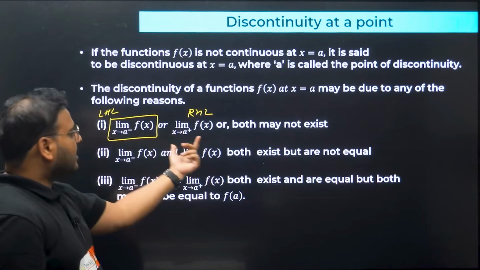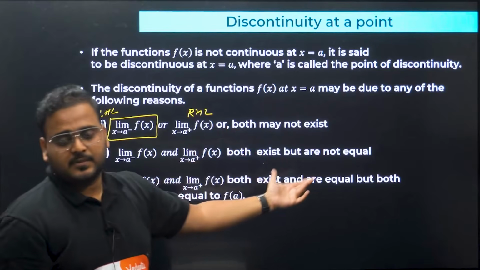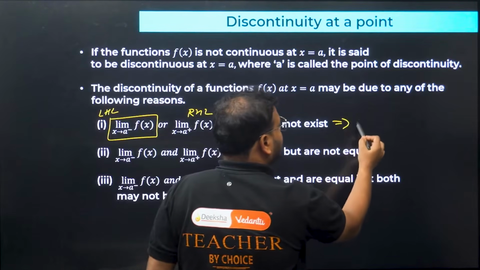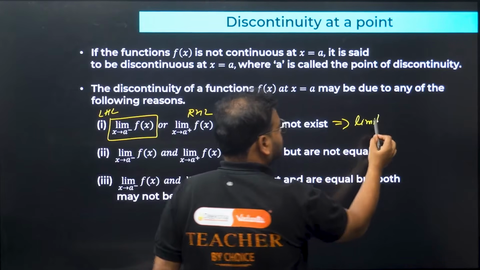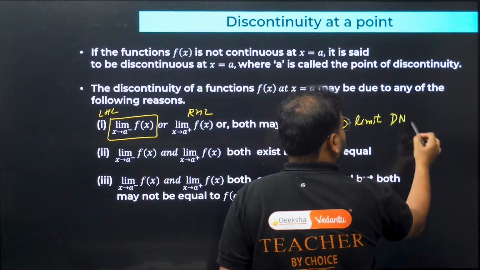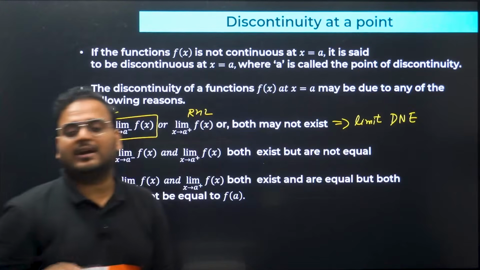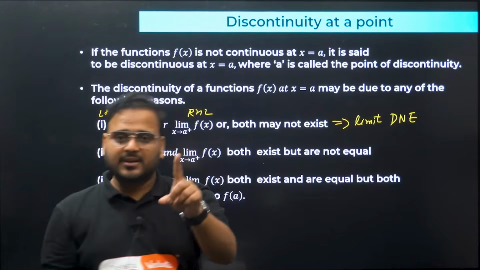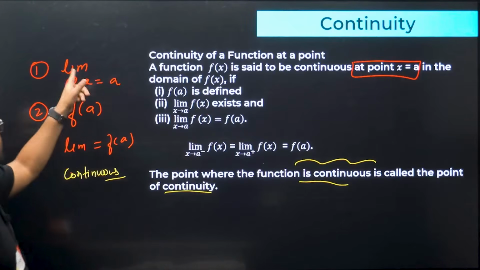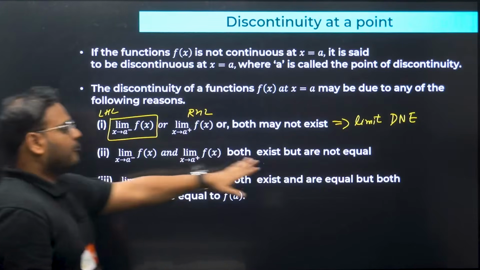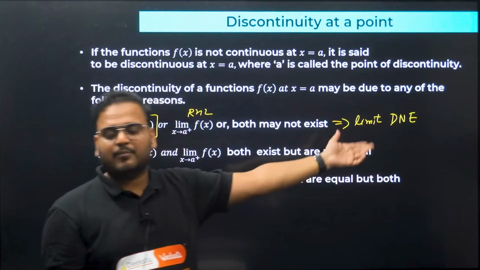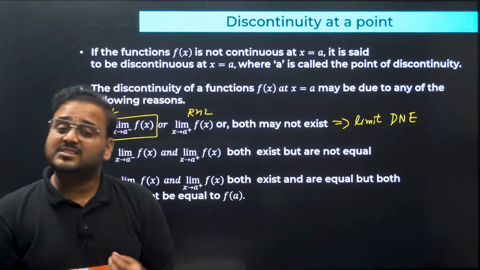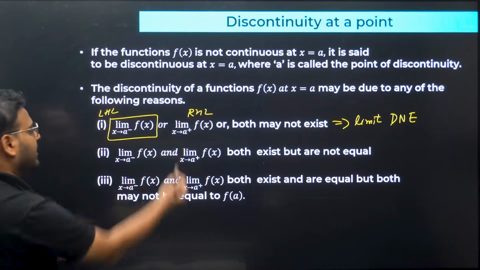So LHL or RHL may not exist. May not exist means what? It implies the limit does not exist. If either the left hand limit or the right hand limit does not exist, it means simply that the limit does not exist. This is my first point: the limit should exist. From the first condition, the type of discontinuity is that the limit does not exist, so the function will be discontinuous at this particular point a.